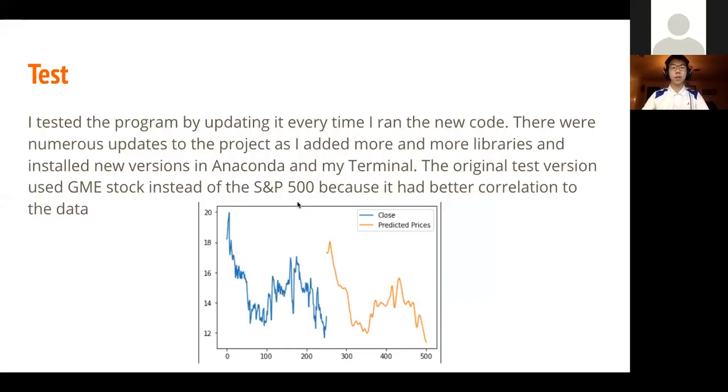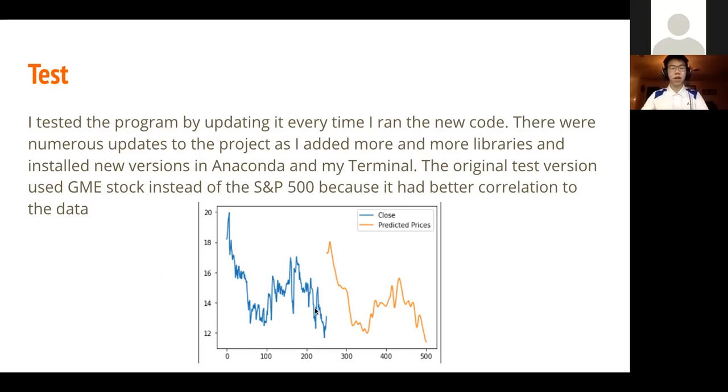Test. I tested the program by updating it every time I ran some new code. There are numerous updates on the project as I added more and more libraries and installed new versions in Anaconda and my terminal. The original test version actually used GME stock instead of the S&P 500, but I switched over to S&P 500 because I had a better correlation to the data.